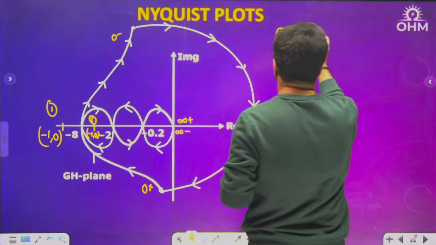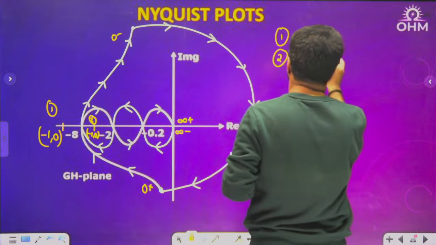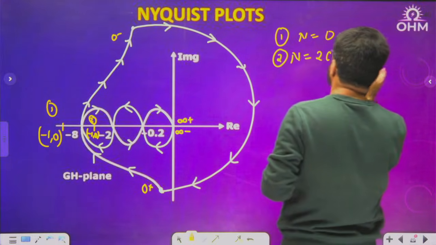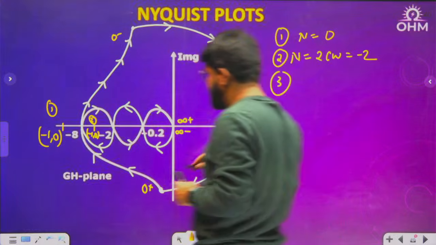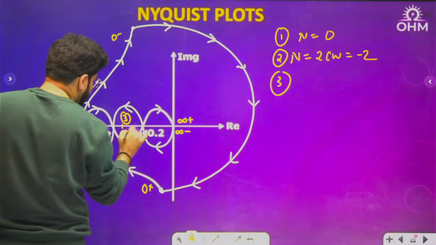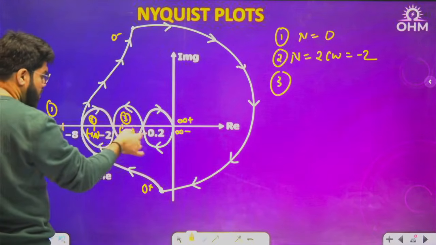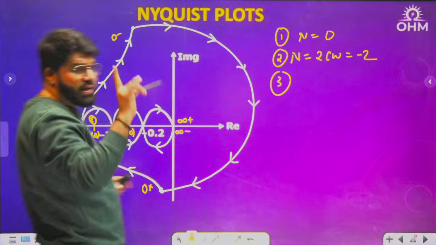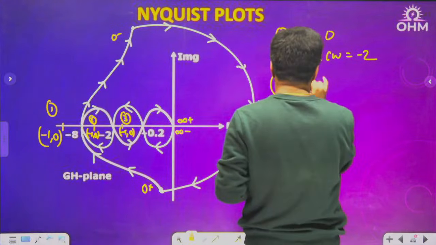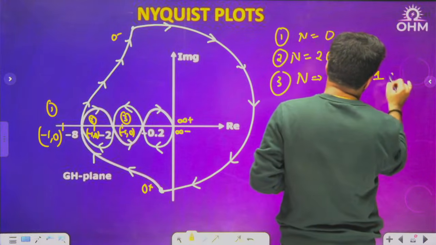In case number 1, no encirclement. It is outside only. In case number 2, there are two clockwise encirclements, so I don't want that. Case number 3, there are different portions. I will place minus 1 comma 0 here. Now, when you place minus 1 comma 0 here, one anti-clockwise, one clockwise. That is what I mean by net encirclement. N is one clockwise and one anti-clockwise.